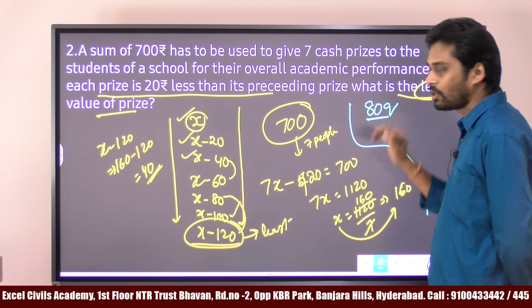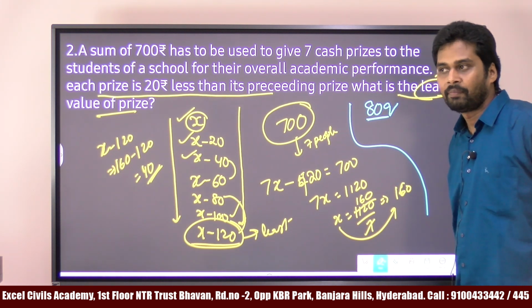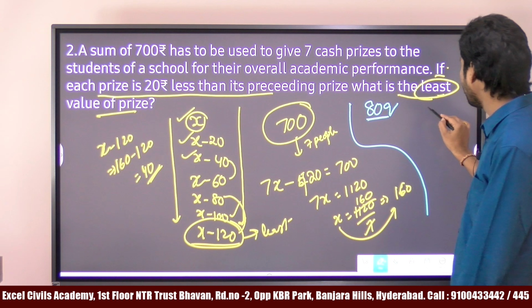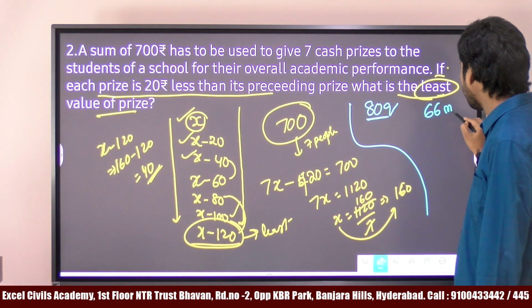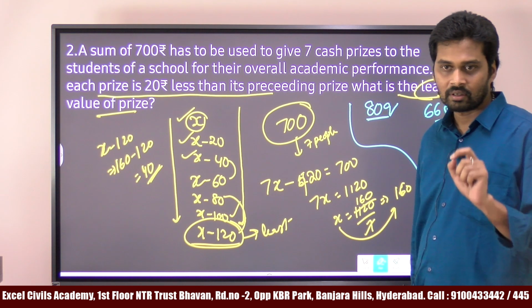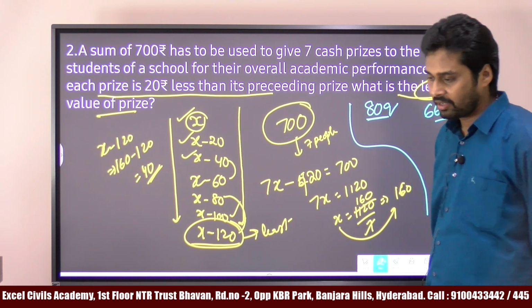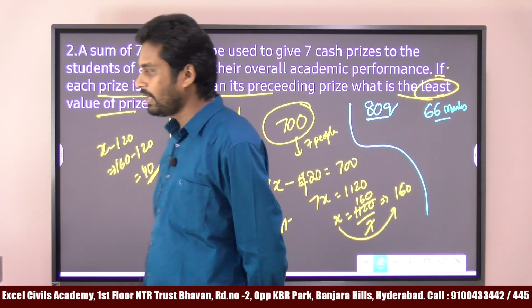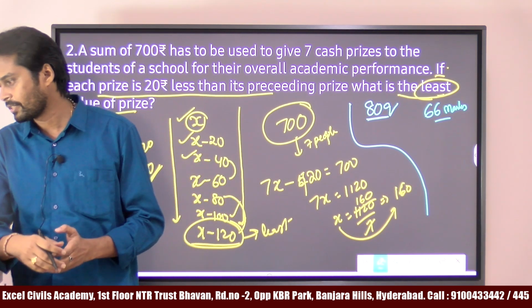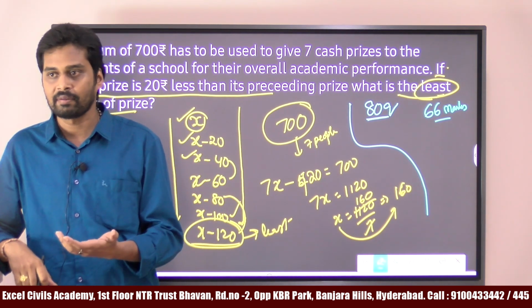Total number of questions is 80. But as you know, this is a qualifying paper. Qualifying paper means how many marks you need to score? 66 marks. Again, each question has how many marks? 2.5 marks. In 2 hours duration, how many maximum questions you can attempt? You tell me.